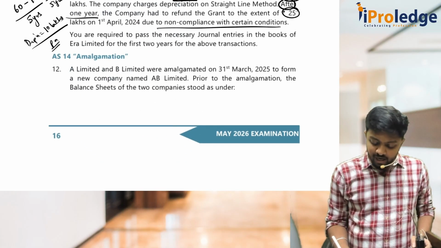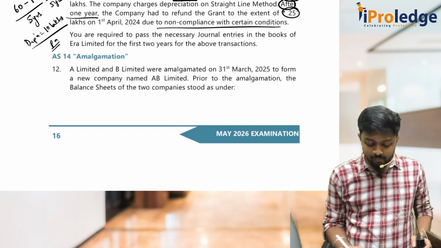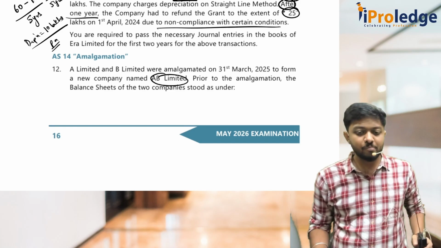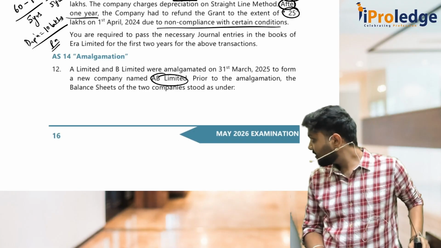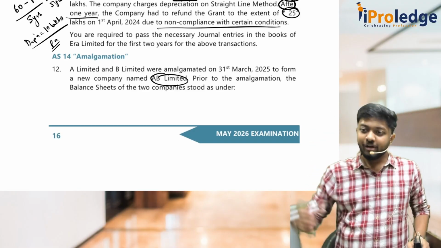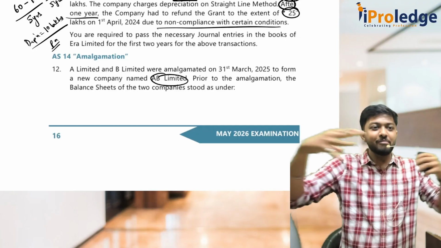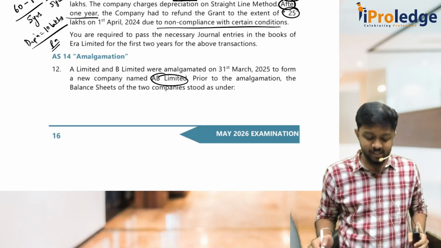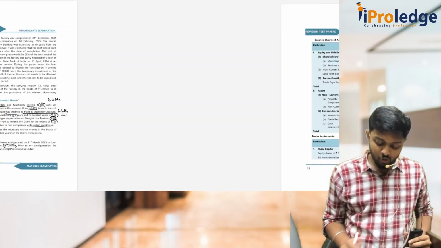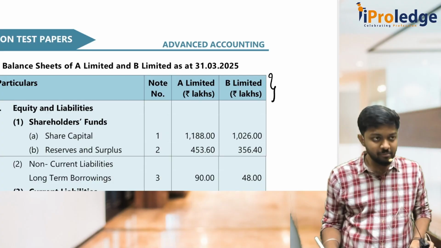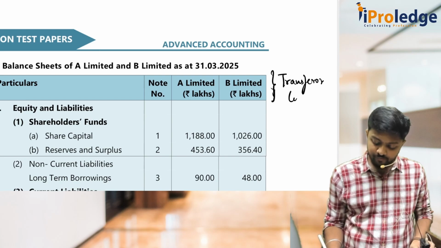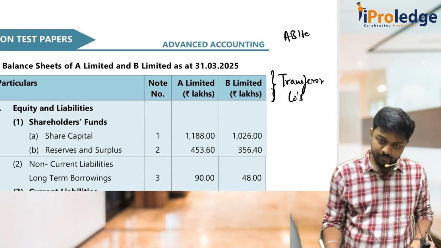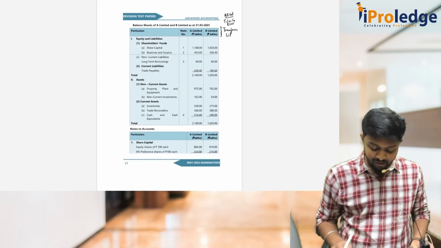A Limited and B Limited were amalgamated on 31st March 25 to form a new company called AB Limited. So what is it, absorption or amalgamation? Remember our discussion? Absorption is one company taking over another company. Amalgamation is two companies coming together to form a new company. So this is an amalgamation. They have given two companies, A Limited and B Limited, both are transferor companies, correct? And AB Limited is the transferee company. Okay, done.